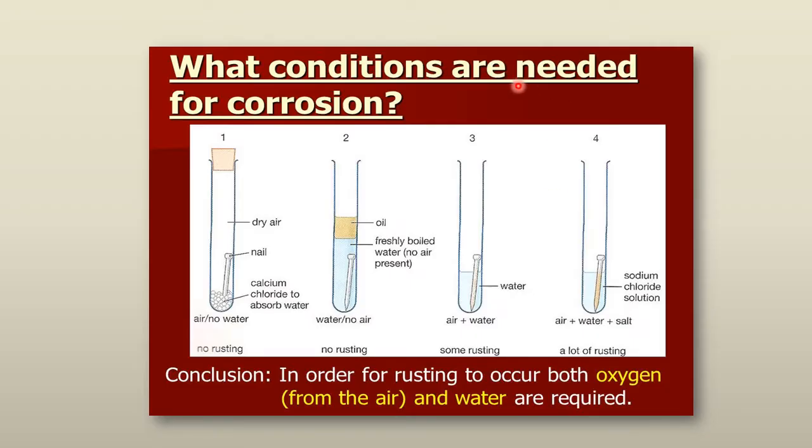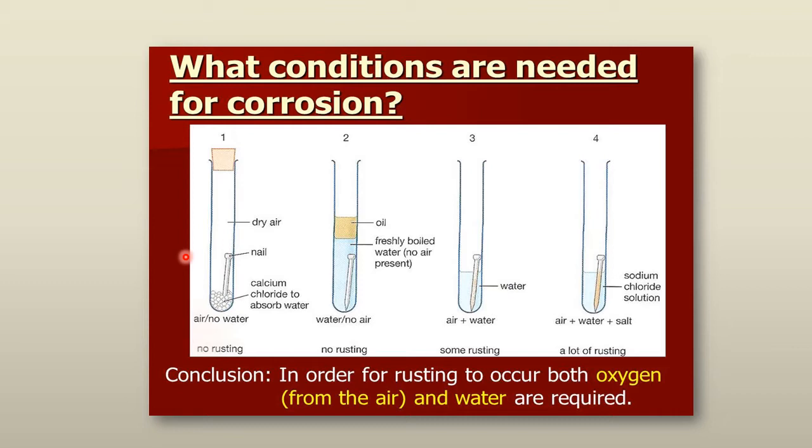So what conditions are required for corrosion? Here we are performing a simple experiment. We have taken a test tube and placed an iron nail in calcium chloride, which is hygroscopic in nature and absorbs the water molecules present in the atmosphere.